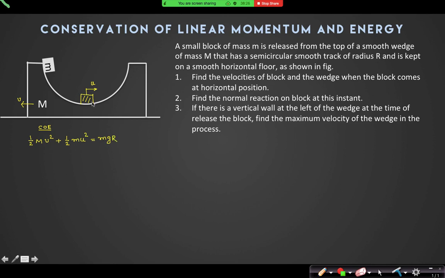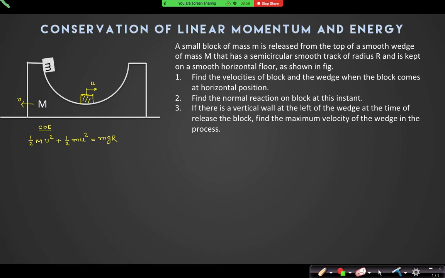Look, why I have taken it from the ground: it is well understood that at this bottommost point the velocity of this block will be only along the forward, horizontal direction. When we take relative velocity, we do not understand the actual direction of its motion. But when it comes to the lowest position, it is very obvious that it will move in the horizontal direction only.